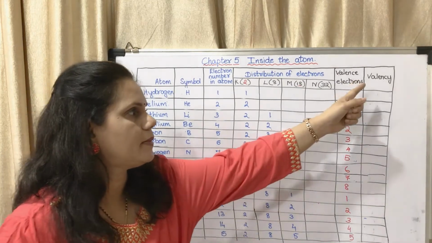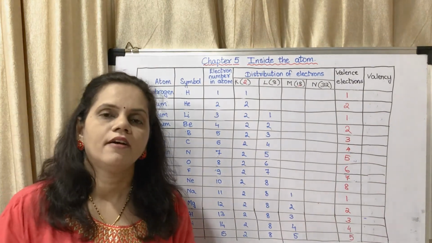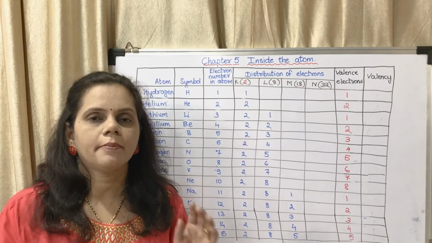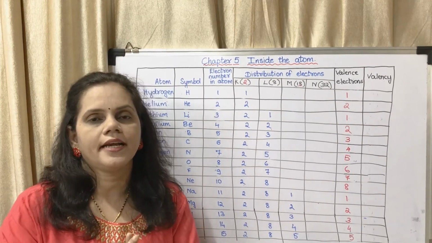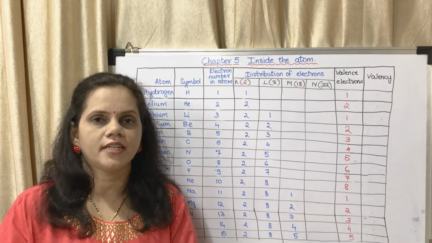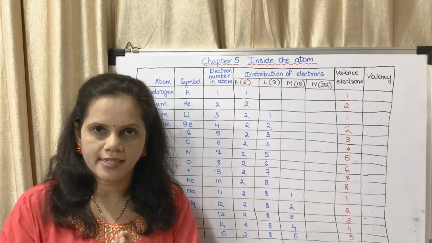Now the next term is valency. What do we mean by valency? Valency is the combining capacity of an element. It is the number of bonds it can form with other elements. Now there is one rule you have to understand.